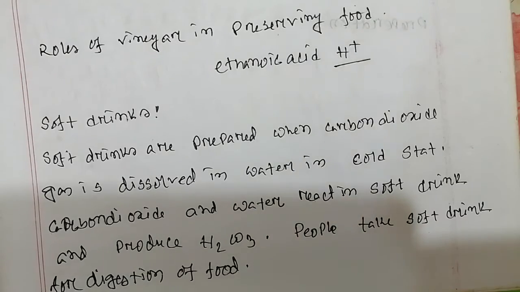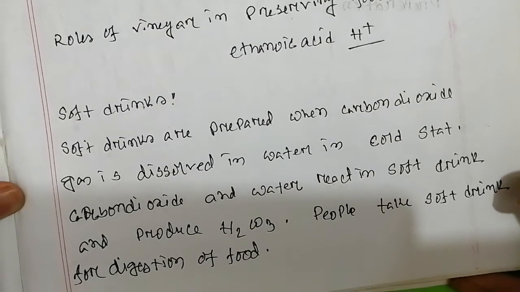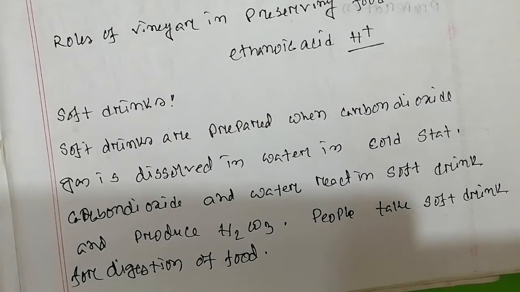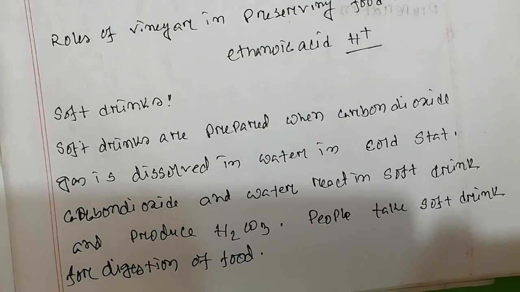Now we discuss soft drinks. Soft drinks are prepared from carbon dioxide gas, which is dissolved in water in a cold or cool state. Carbon dioxide and water react in soft drinks and produce carbonic acid. People take soft drinks for digestion of food. All of you know about the soft drinks which are available in our locality or market.